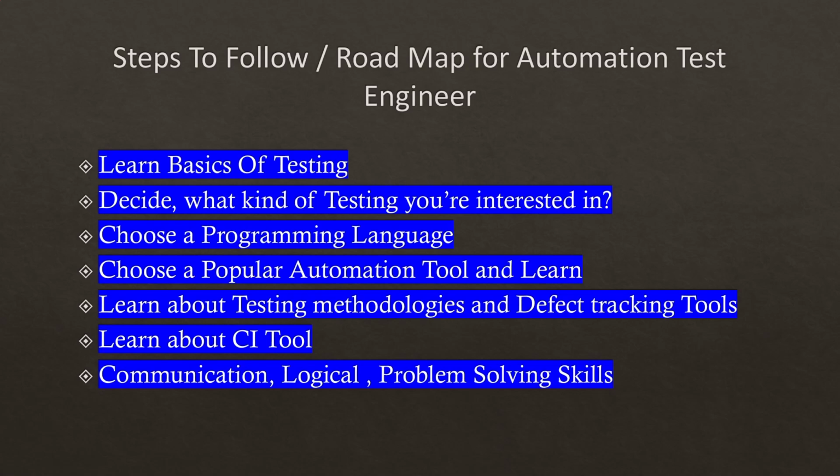Then our next step, the sixth step here, is to learn about some continuous integration tool. I will suggest you to choose Jenkins as the continuous integration tool, because many of the companies nowadays are using Jenkins. Why we need to learn this continuous integration tool: for example, there are 5 members in your team working as automation test engineers.